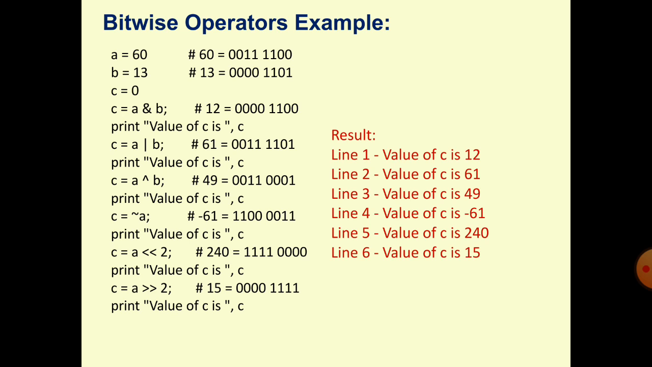Take the example here. If you add it, both values you have to add. So 1 1 1 1 0 1, you will get 61. Understood? 60. 1 is here, 1 is here, 1 is here, 0 0 1 0. So it will be 61.